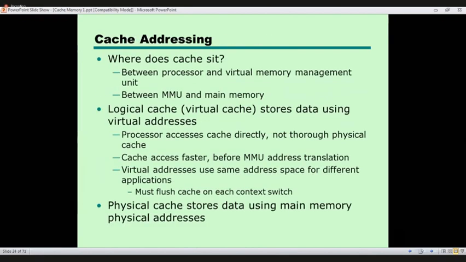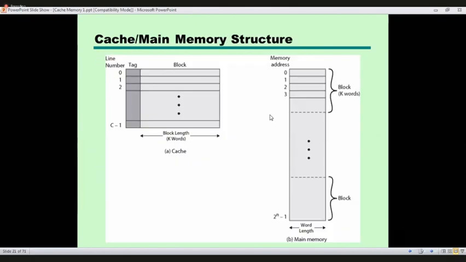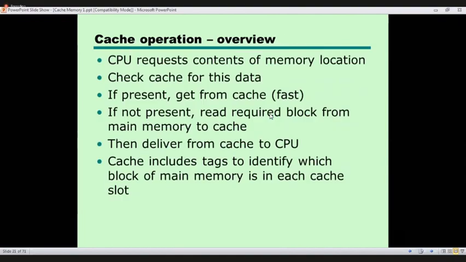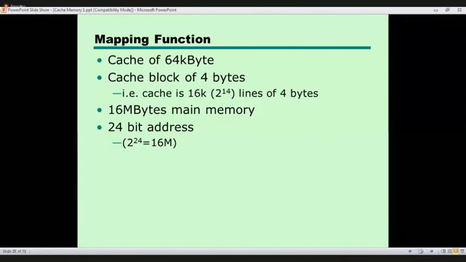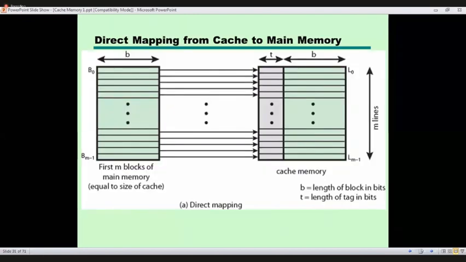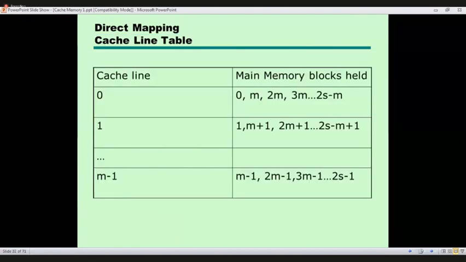But before going to those mechanisms, we have to understand clearly what is happening in the cache, right? How cache works, and then only we can understand mapping mechanisms.